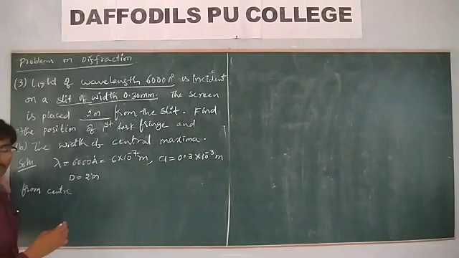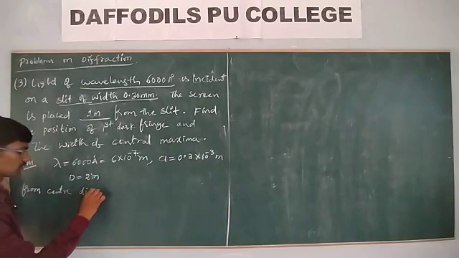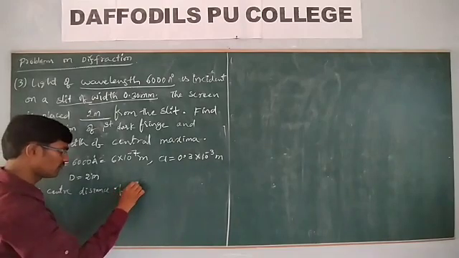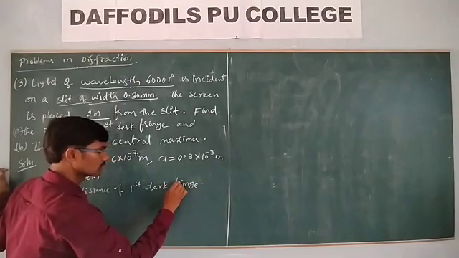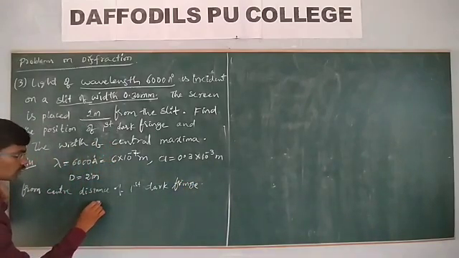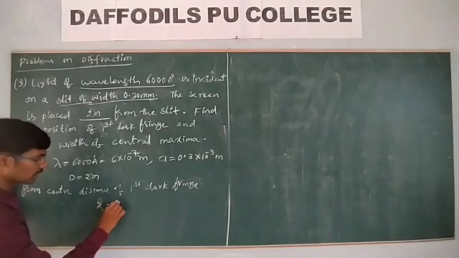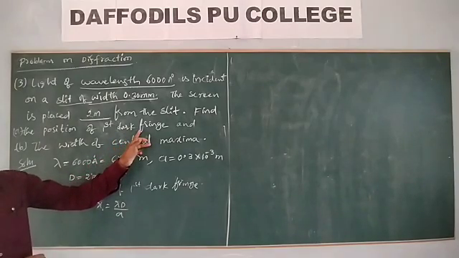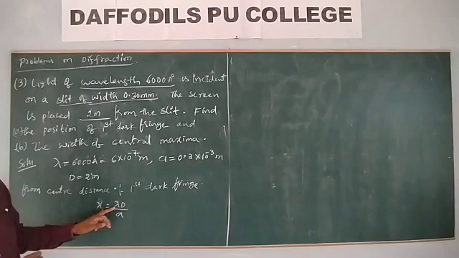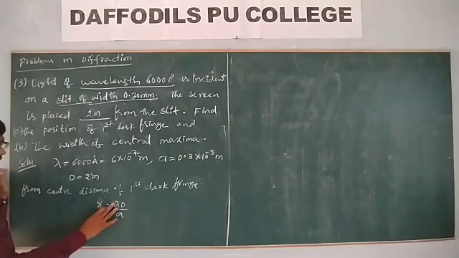Position of the first dark fringe means the distance of the first dark fringe, y1 or x, is equal to lambda D by a. For the first dark fringe, n is equal to 1. Actually it is n lambda D by a, so for the first dark fringe, n is equal to 1, lambda D by a.